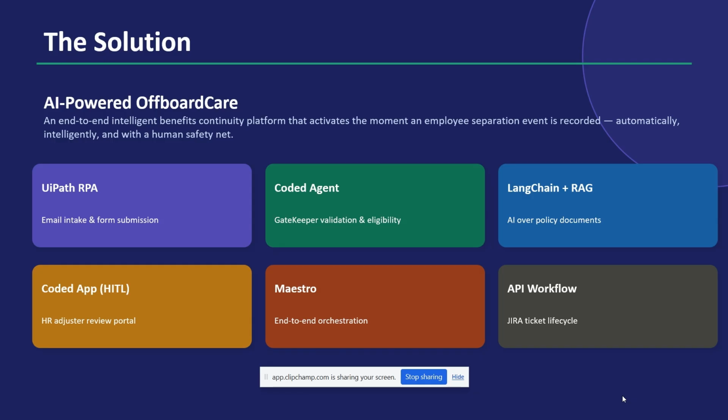And with the coded app, we can create a more friendly human in the loop. So the admin can approve or reject the COBRA request and decide what benefits the employee can get. And Maestro is the orchestration for handling this multi framework and multi agents. And API flow is for a serverless approach. So wherever we can go with serverless, we can choose this API flow, without logging into any robot machine to complete the automation.